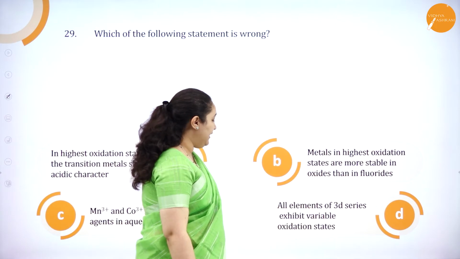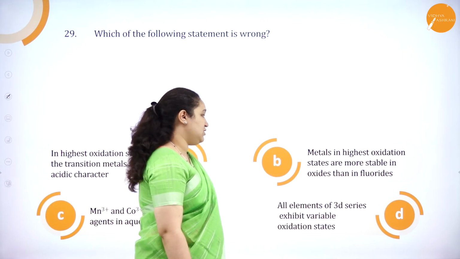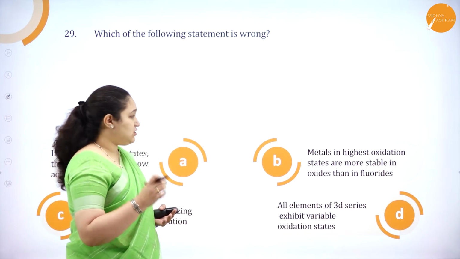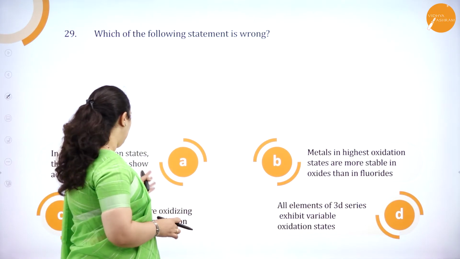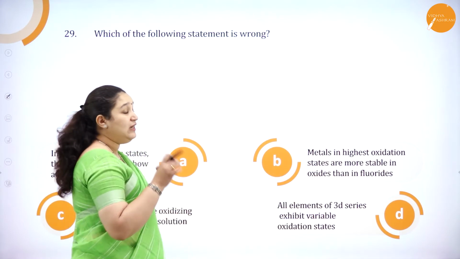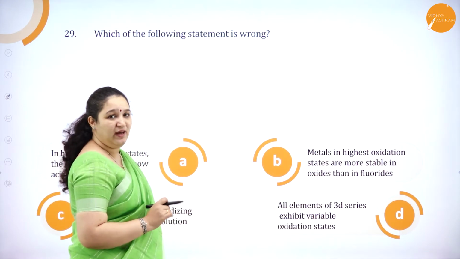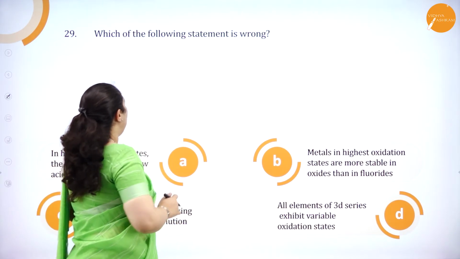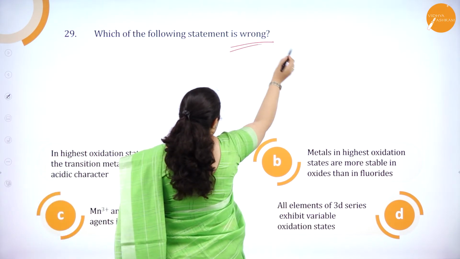D: All elements of the 3d series exhibit variable oxidation state. So they are talking about the transition series, and especially in option C and option D, it is about the 3d transition series. Now you have to tell which is wrong here.